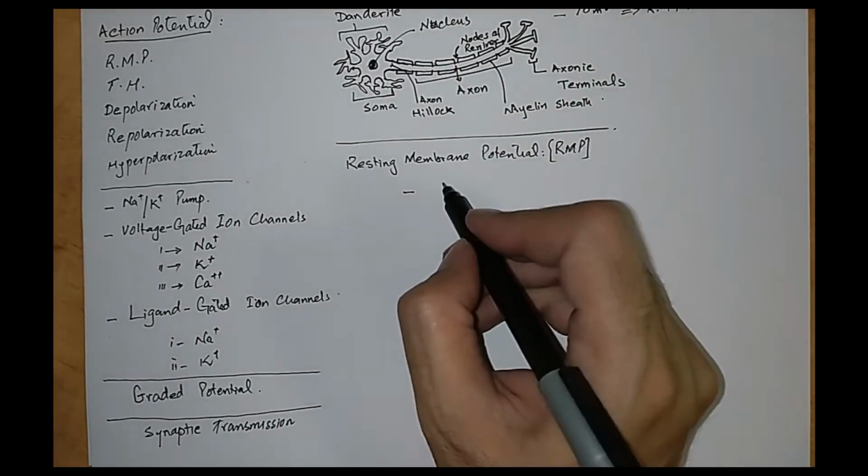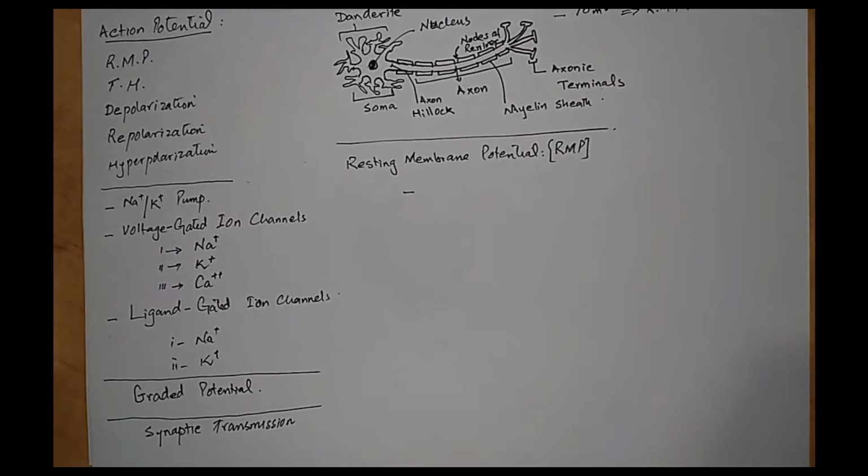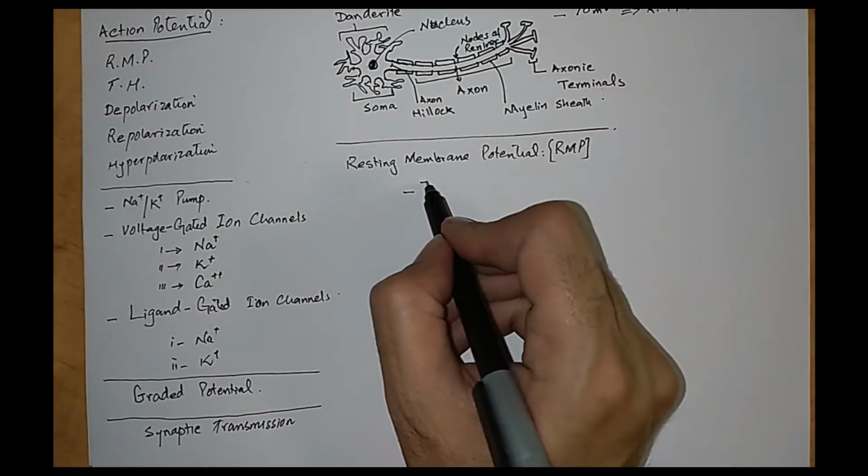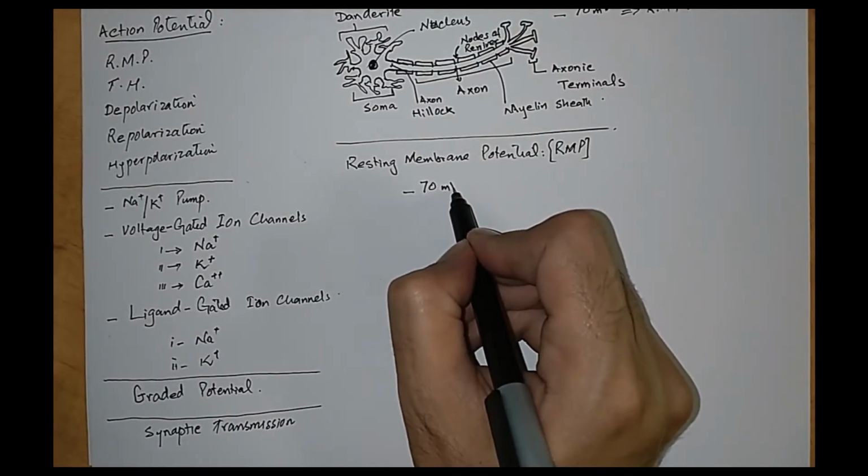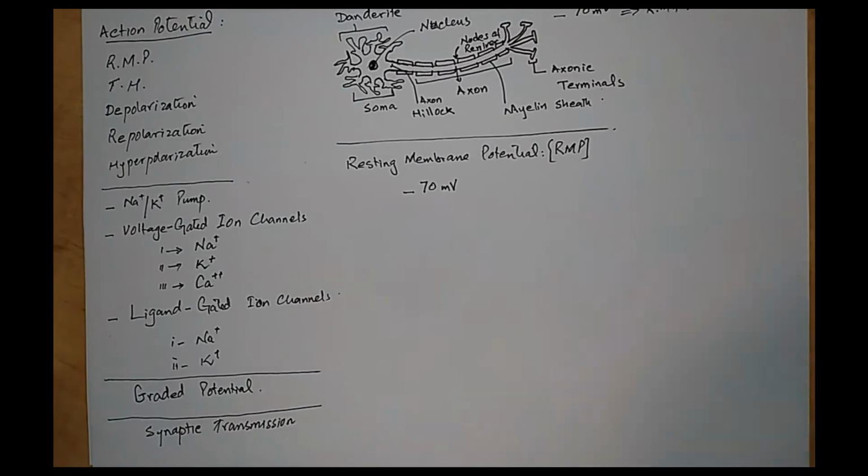is the charge present on each neuron when it is in the resting state and it is not transmitting any type of action potential. So the cell membrane of the neuron would be negatively charged, and that would be minus 70 millivolts. Whenever there is a disturbance in this voltage, it may lead to the generation of the action potential, right? But that action potential does not happen every time this charge is disturbed.